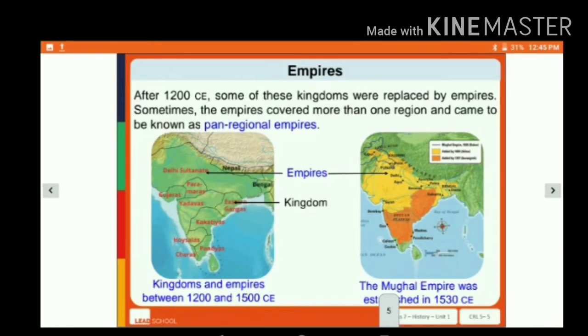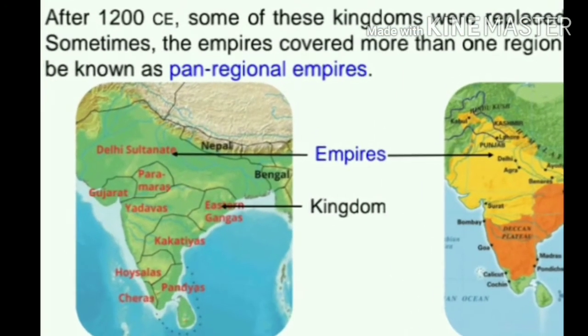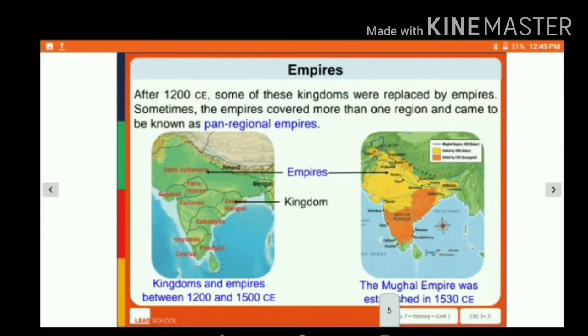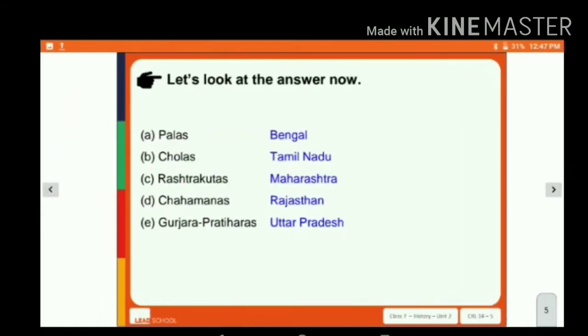Now, what do we mean by empires? After 1200, some of these kingdoms were replaced by empires. Sometimes the empires covered more than one region and came to be known as pan-regional empires. Similarly, as you can see in the picture, the Delhi Sultanate includes different kingdoms like Delhi, Agra, Banaras, Calcutta, Surat and all. So now these kingdoms change themselves into the Delhi Sultanate.